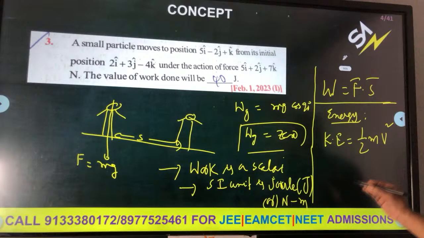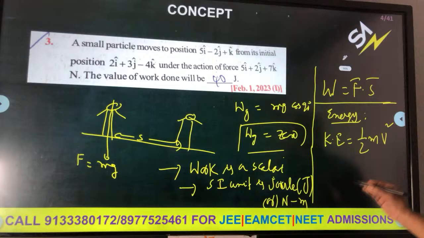In gravitation we will take distances comparable to the radius of the earth, but in this chapter it is not necessary because h is very less than the radius of the earth. So in that case, U is equal to mgh, where h is the height. When height is zero, potential energy will be zero. When it is on the ground, potential energy will be zero.